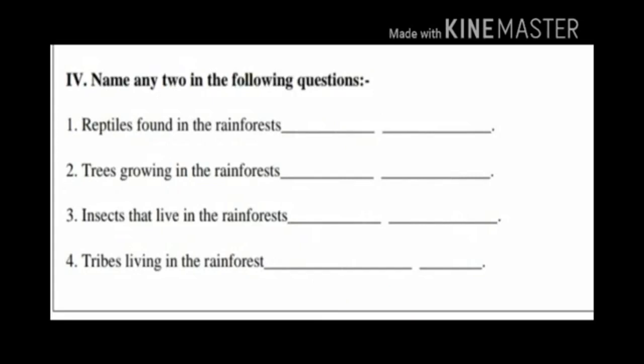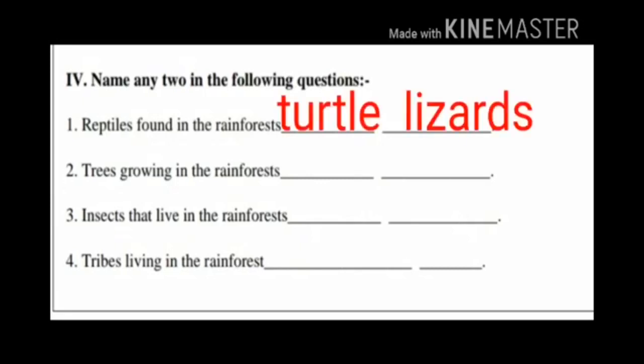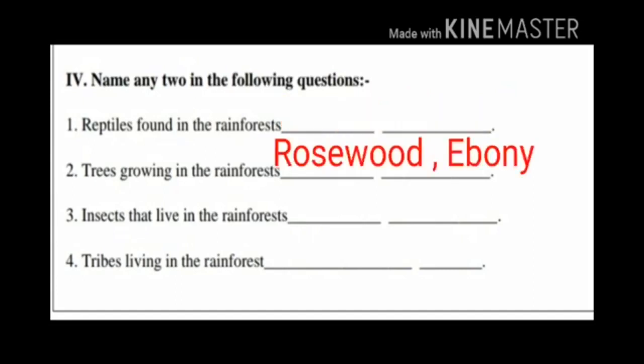First question, reptiles found in the rainforest. Answer is turtle and lizards. Reptiles found in the rainforest, turtle and lizards. Trees growing in the rainforest. The answer is rosewood and ebony. Trees growing in the rainforest, rosewood and ebony.